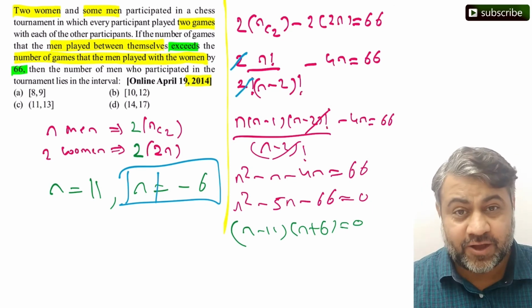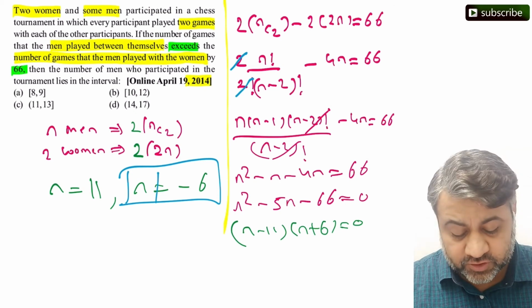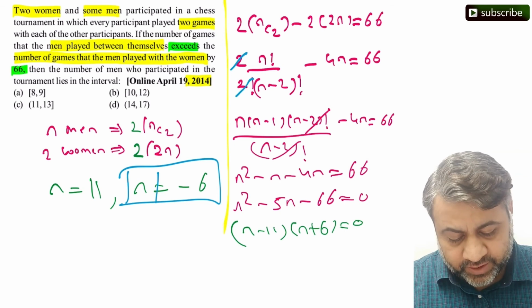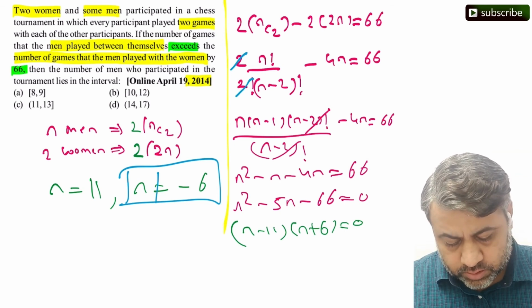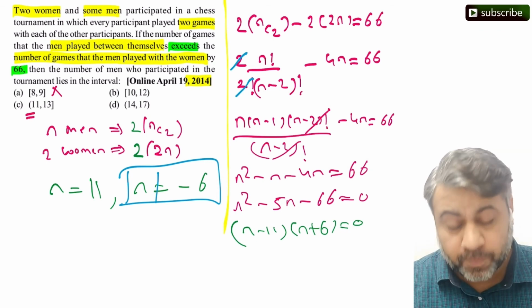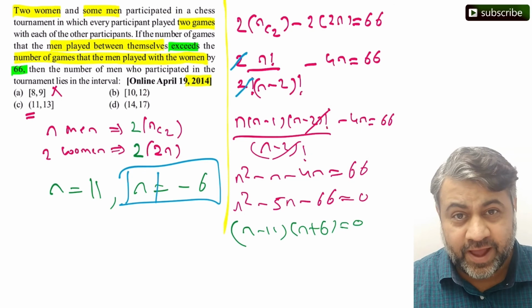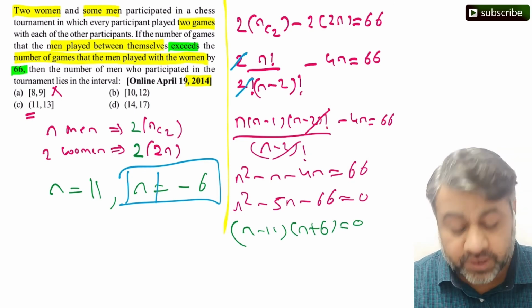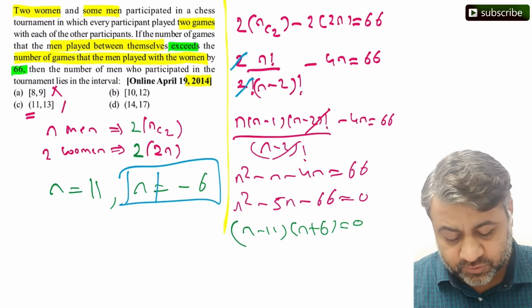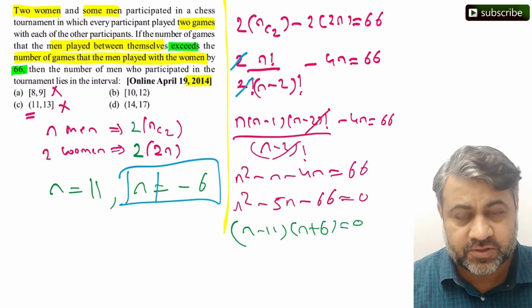Let's understand now n equal to 11 lies in which of these four intervals. Can 11 lie between 8 and 9? No, right? Can 11 lie between... Now observe here, there is open interval. So 11 and 13. 11 open interval, 13 close interval. So 11 does not lie between that. So that option number C can also not be the answer.